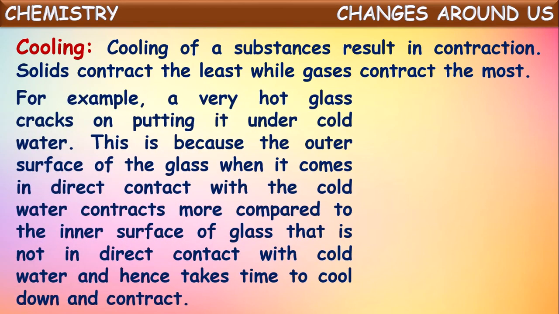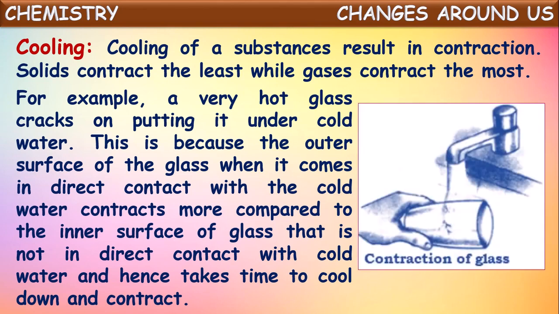For example, a very hot glass cracks on putting it under cold water. If you take a hot glass and keep it under a running tap with very cold water, immediately you can observe certain cracks on this glass. This is because the outer surface of the glass, when it comes in direct contact with the cold water, contracts.